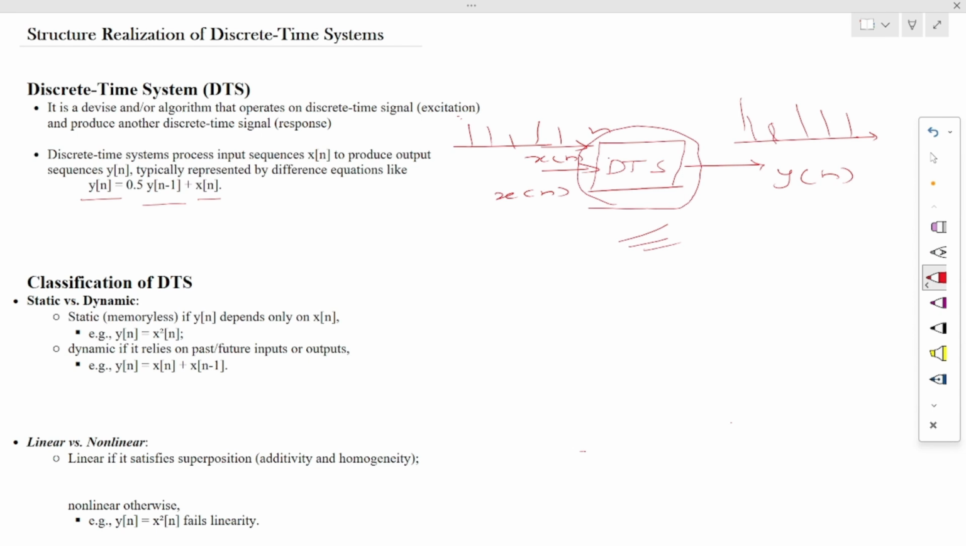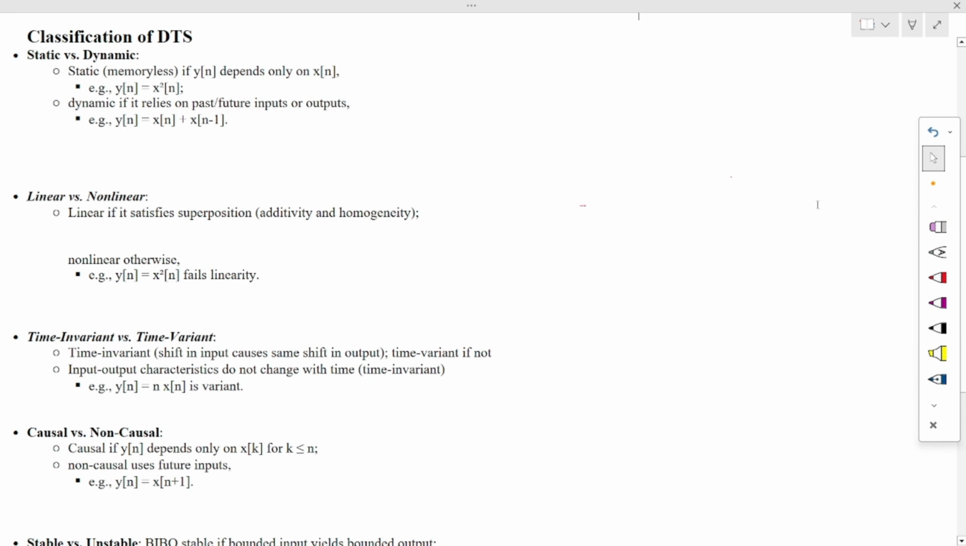So there are some classifications that we use to define different types of system. In this classification, there are static versus dynamic. What is a static system and what is a dynamic system? If there is any memory element, memory means a storage device, used in a particular system, that type of system is defined as a dynamic system, and a memoryless system is known as a static system.